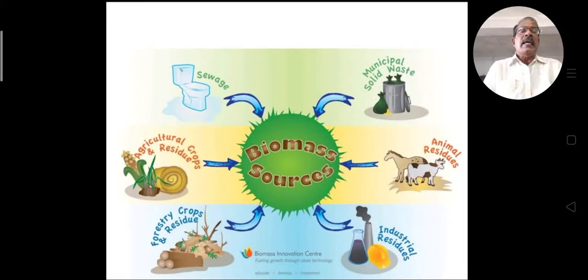And what are the biomass sources? Some of the biomass sources are sewage from human waste, agriculture crop residues, forestry crops and residues, industrial residues, animal residues, and finally municipal solid waste. These are the biomass sources.